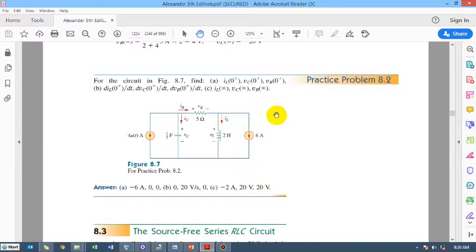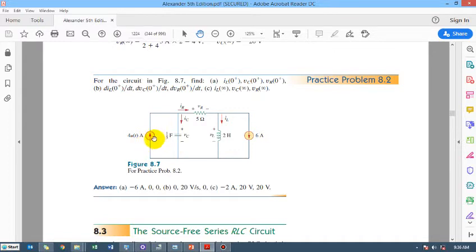So this is lecture practice problem 8.2. They just want to ask about the initial conditions, that we will be finding from this numerical. And how will we go about finding this initial condition? Because this is u(t), and u(t) is only one after t is equal to 0.